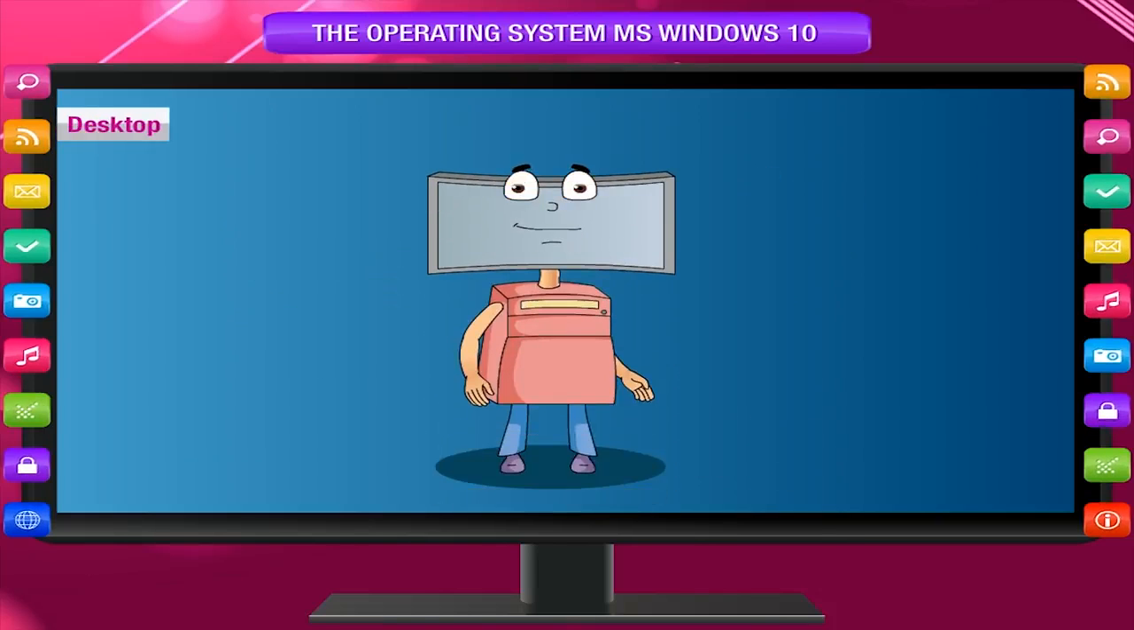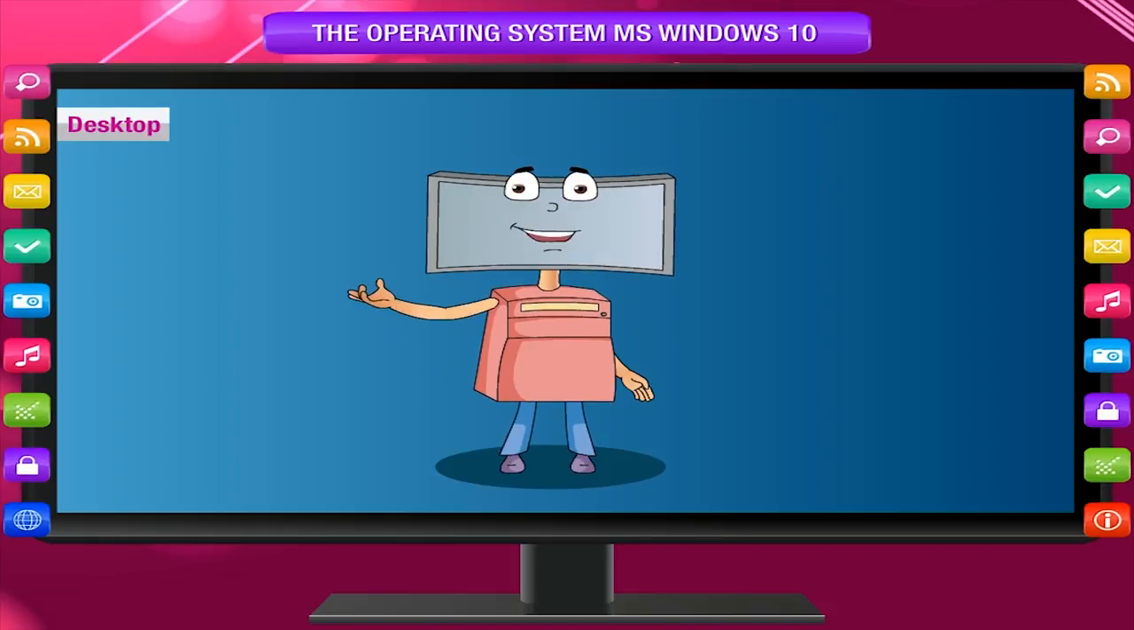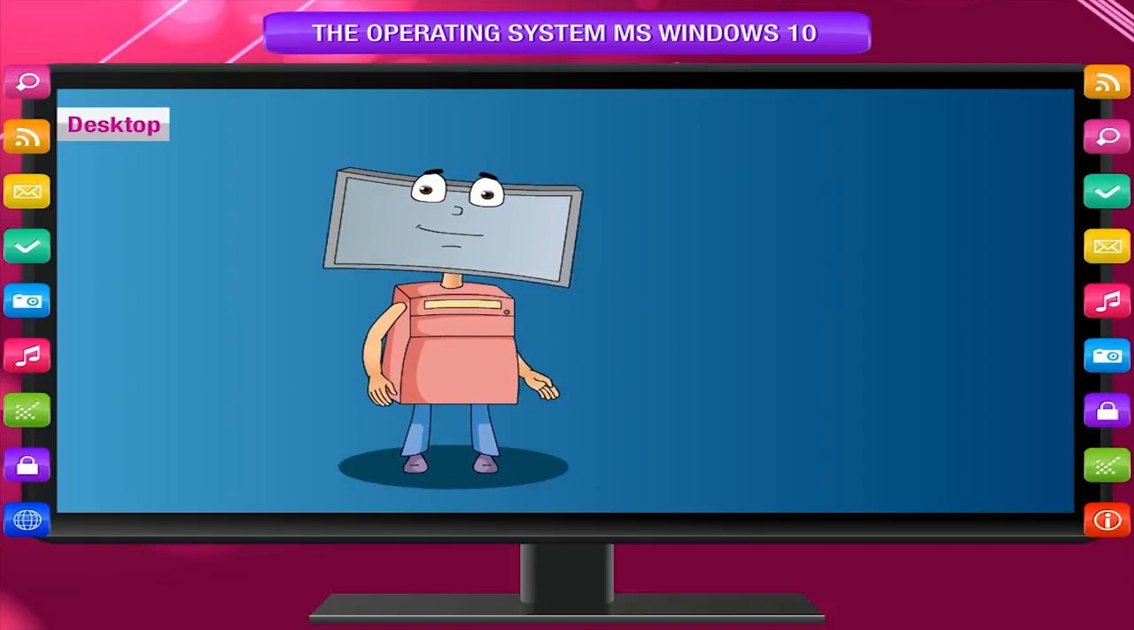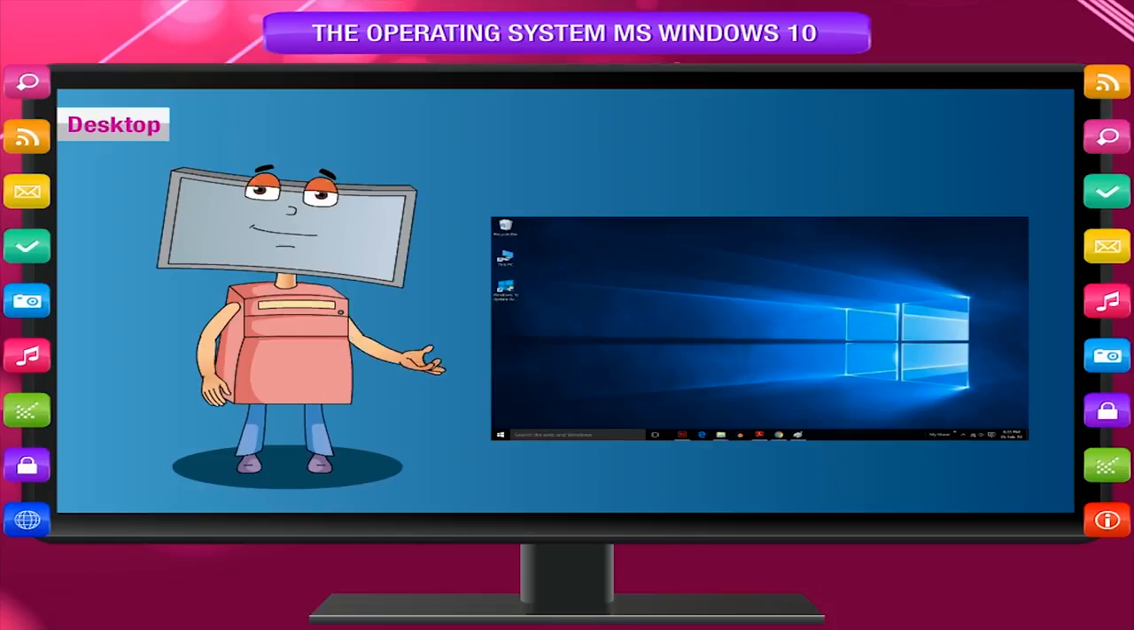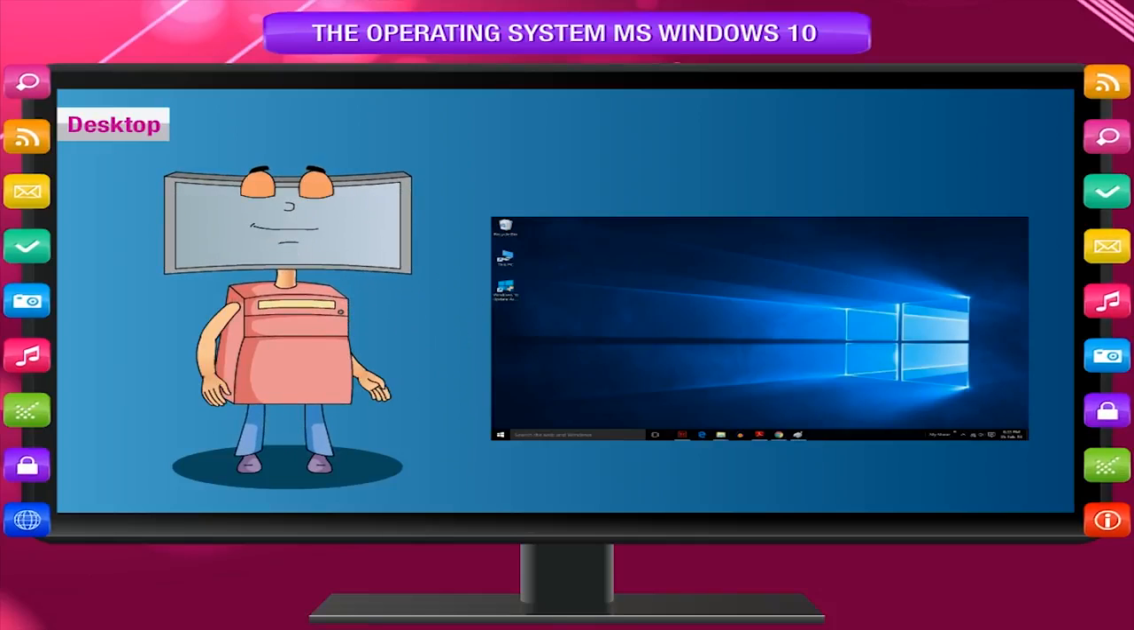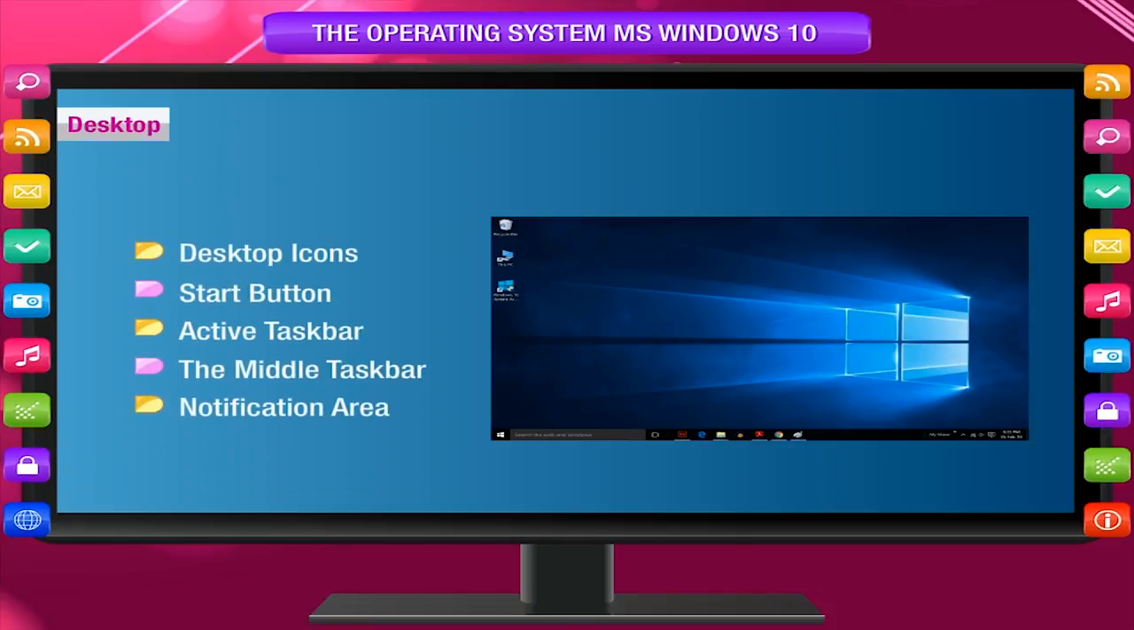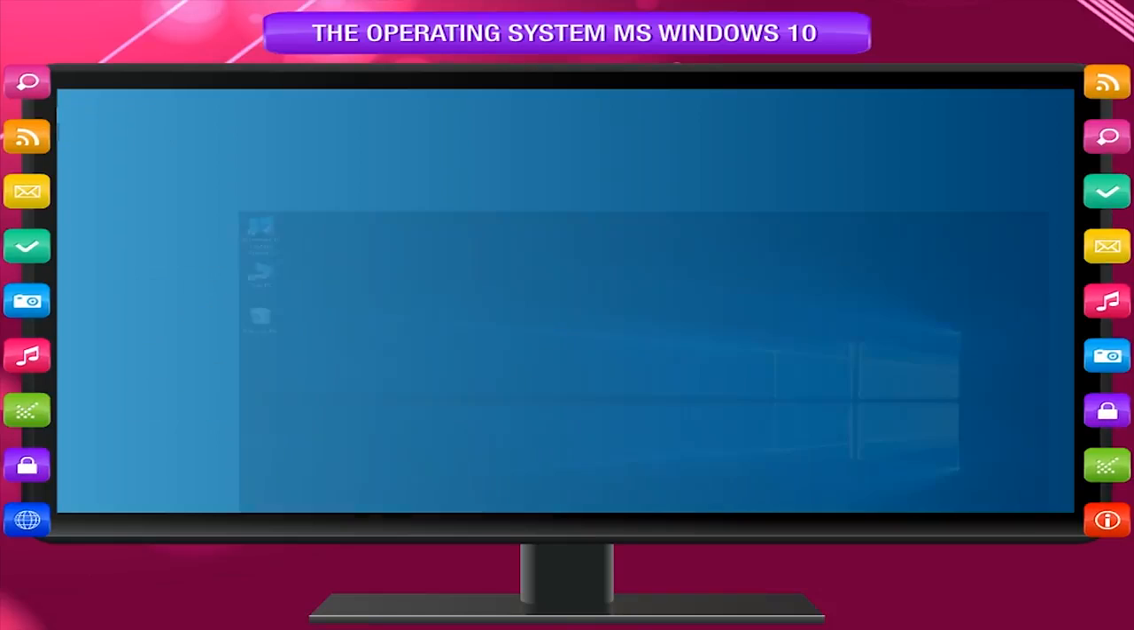Desktop. When we switch on the computer, the first screen that appears after loading the Windows operating system is called the desktop screen, or simply the desktop. It is the work area on which objects like icons, menus, windows, and dialog boxes appear. The desktop is made up of 5 sections: desktop icons, start button, active taskbar, the middle taskbar, and notification area.